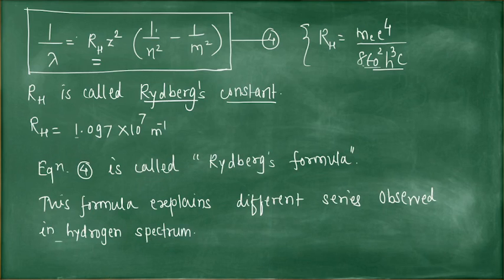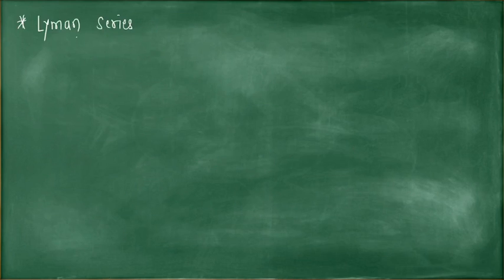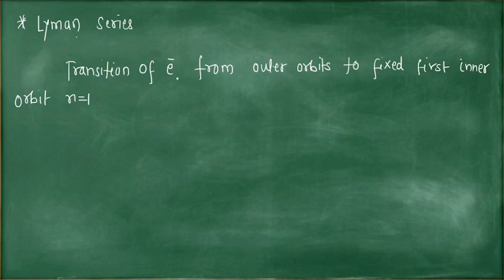So what are the series? Take two examples. Lyman series: transition of electron from outer orbit to the fixed first inner orbit. The orbit number is n is equal to 1. The transition from all outer different orbits to fixed inner orbit, n is equal to 1. The series is Lyman series.